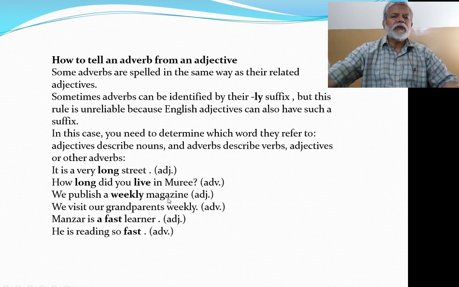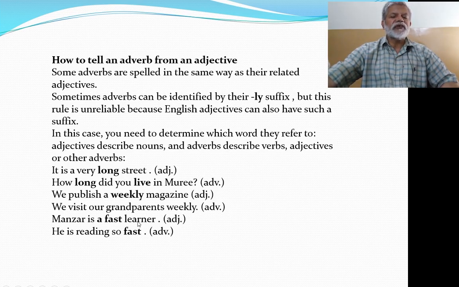We publish a weekly magazine. Magazine is a noun. So weekly is an adjective here. It ends in ly, but it is an adjective here. We publish a weekly magazine. So weekly is an adjective because it is modifying a noun here. But in this sentence, we visit our grandparents weekly. Here we are using this word weekly with reference to this word visit. So as weekly is describing or qualifying this verb visit, it is an adverb. Weekly is an adverb here.